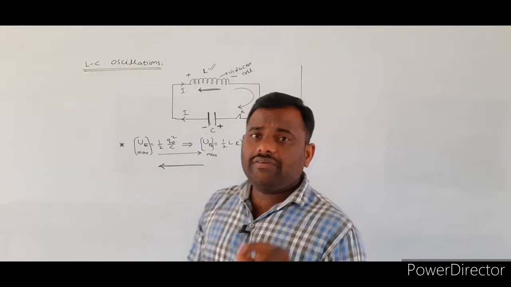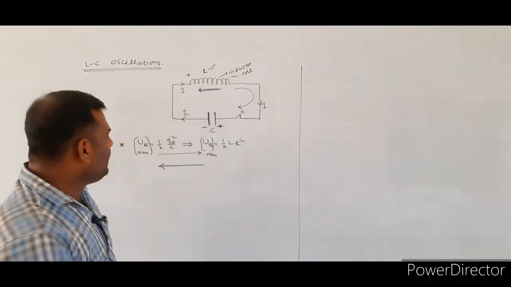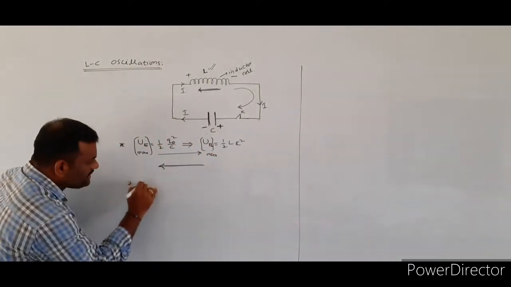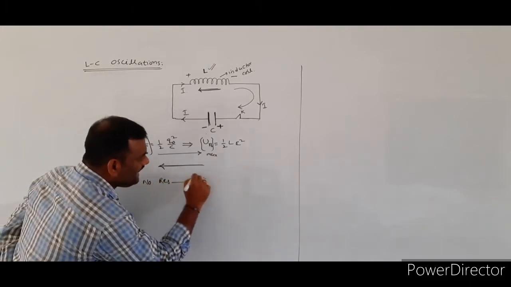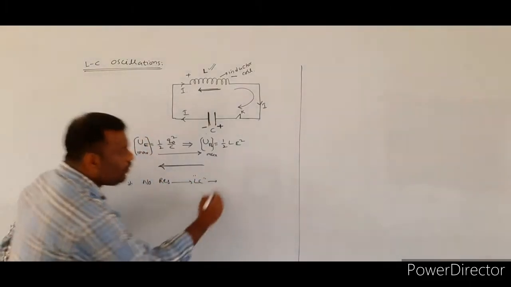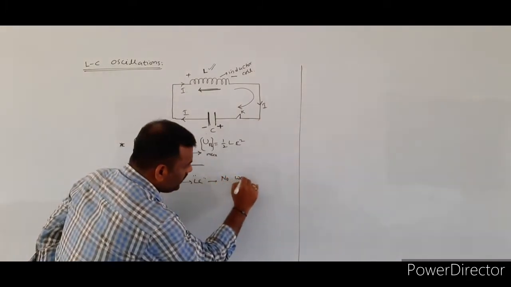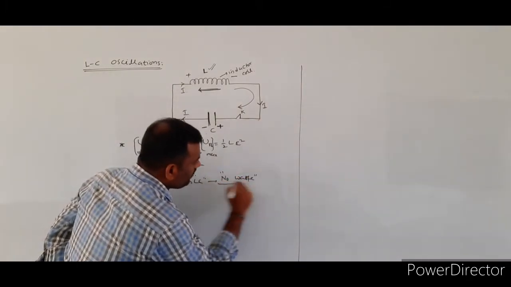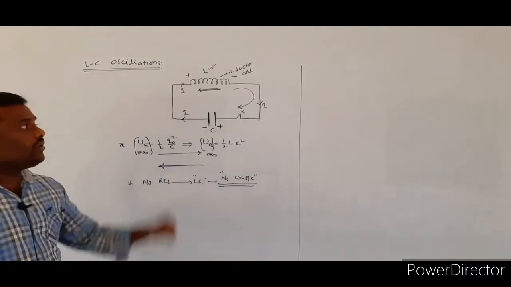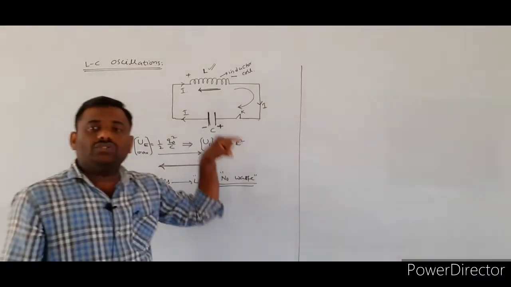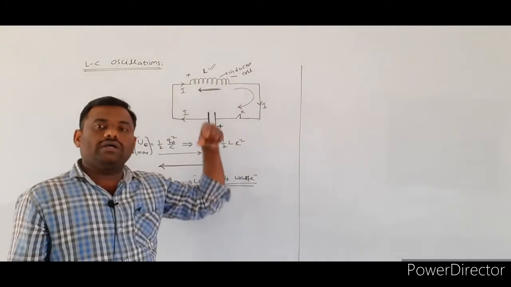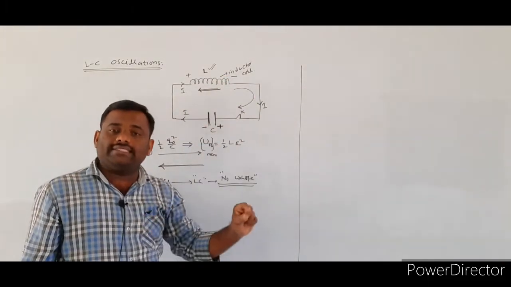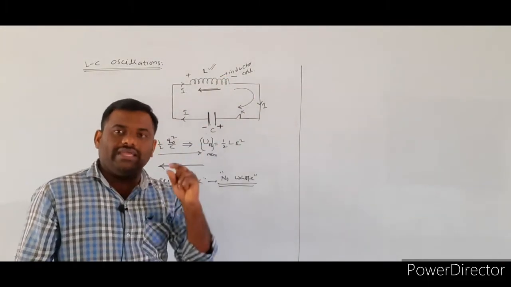If you assume there is no resistance in the LC circuit, there is no wastage of energy.